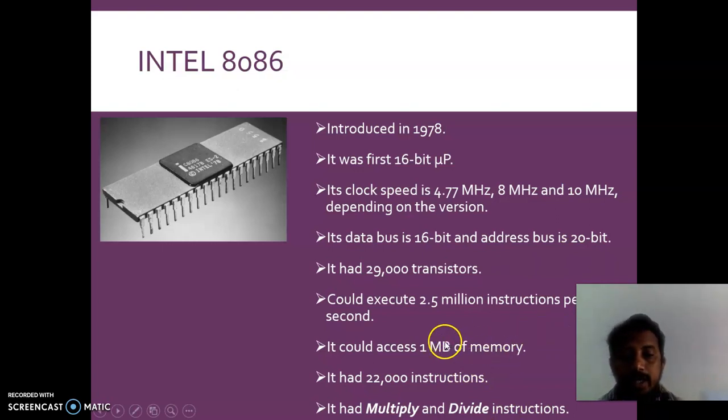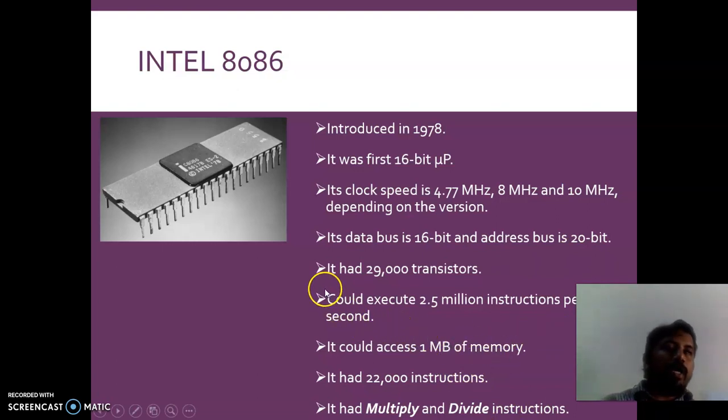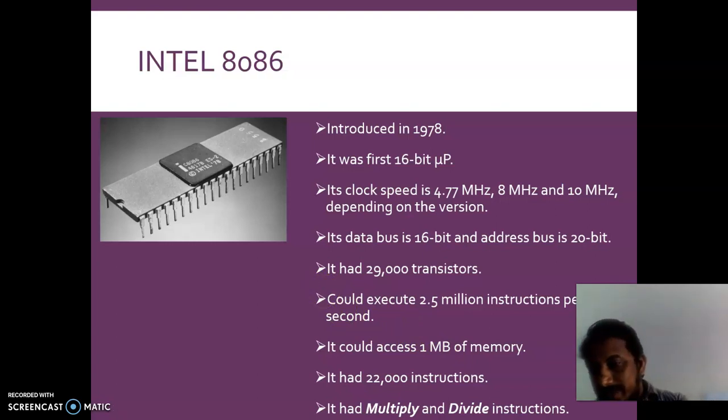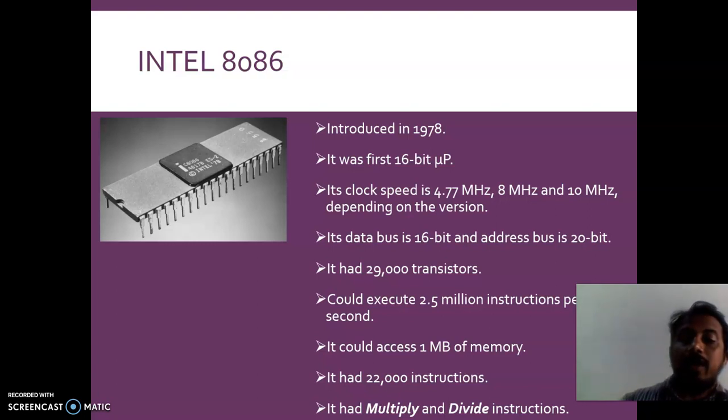Previously, the 8085 didn't have any divide instruction. The 8086 is the microprocessor which was developed with multiply and divide instructions.